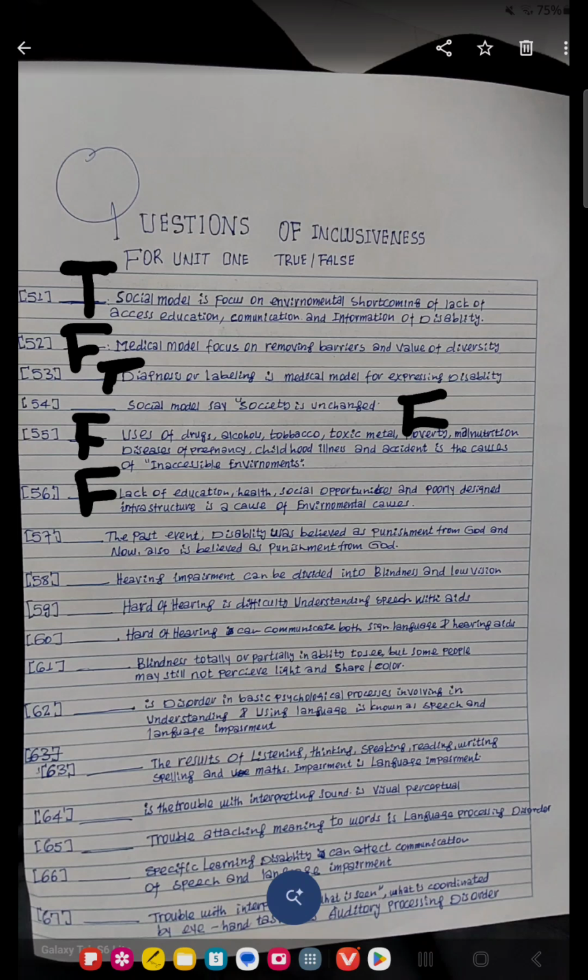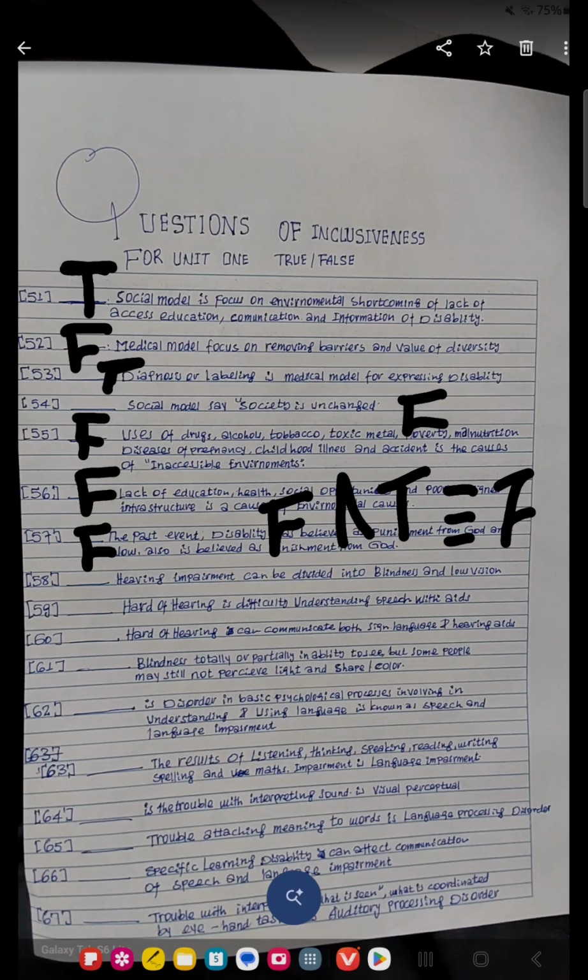So the past event is true, and the present is false. So the answer is false. Question 58 says